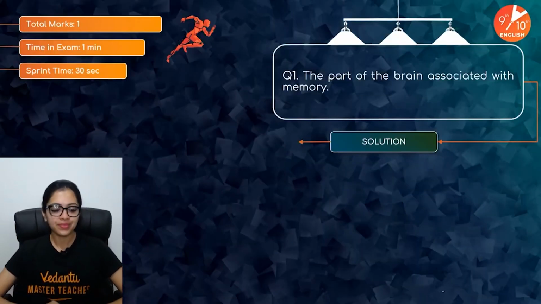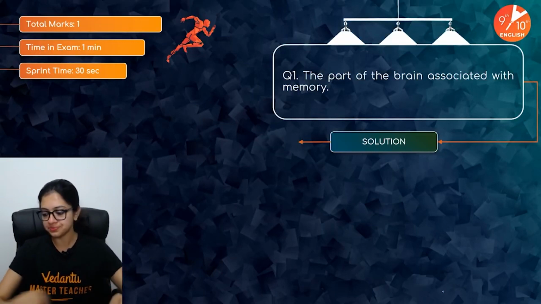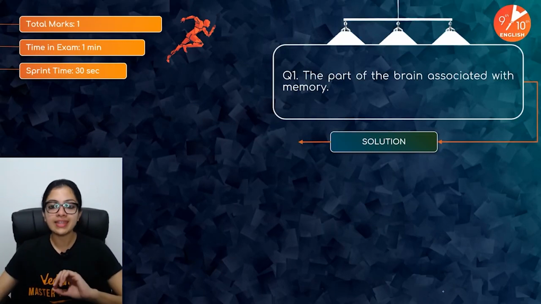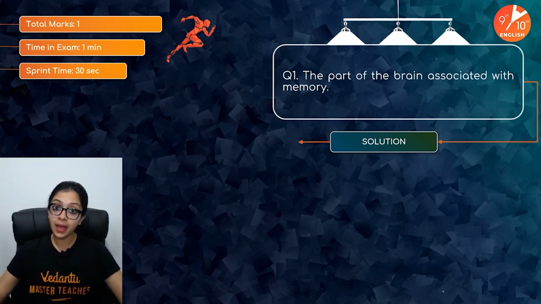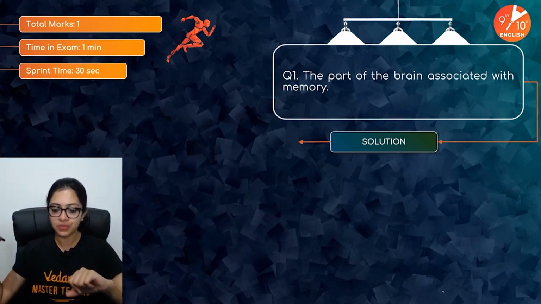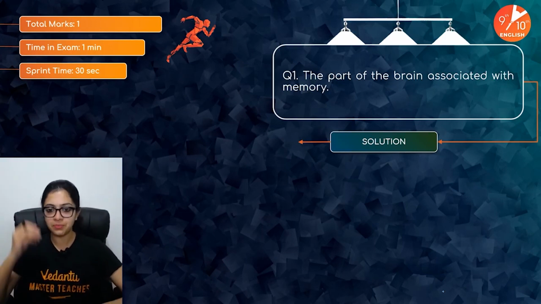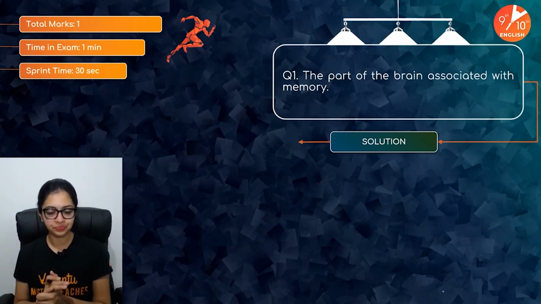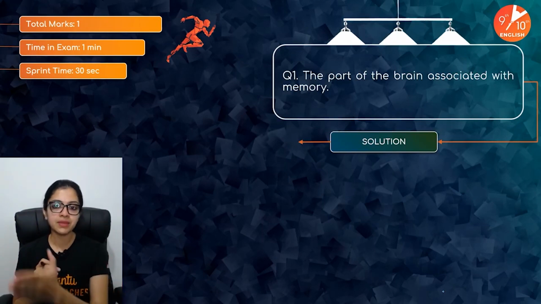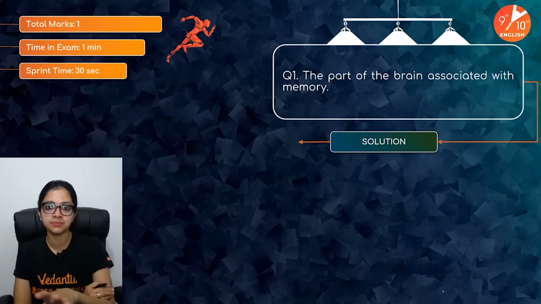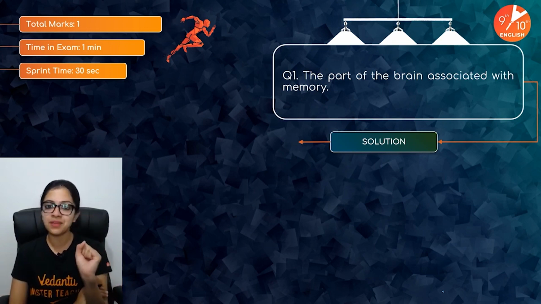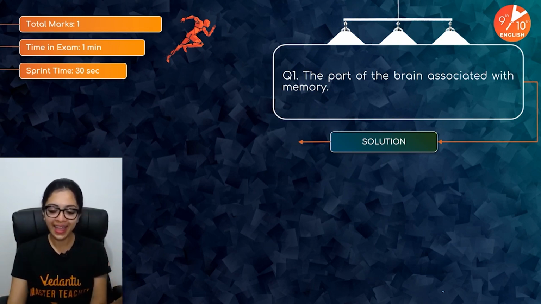Okay. Now, the very first question. The part of the brain associated with memory. Super simple one, but super important one as well. Sprint time I'm giving you is only 30 seconds. Part of the brain associated with memory. Think of the forebrain, midbrain, and the hindbrain, and within them, what are the segments of the brain? And your time is up.